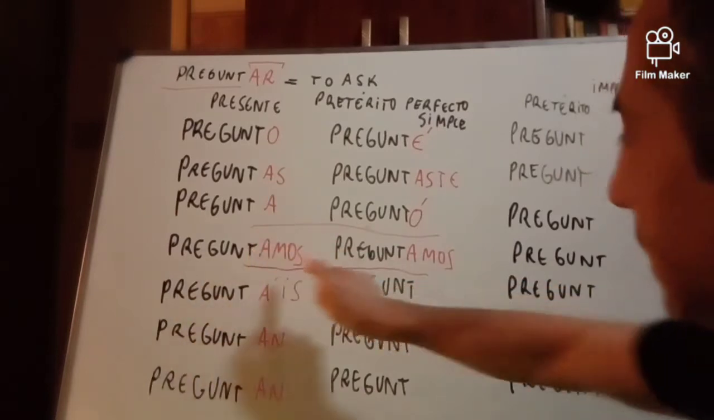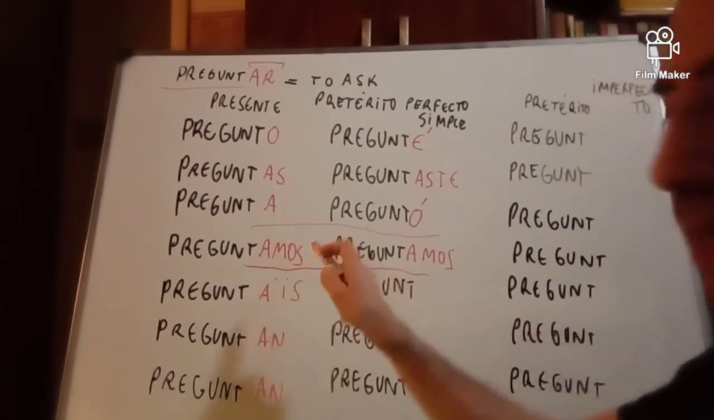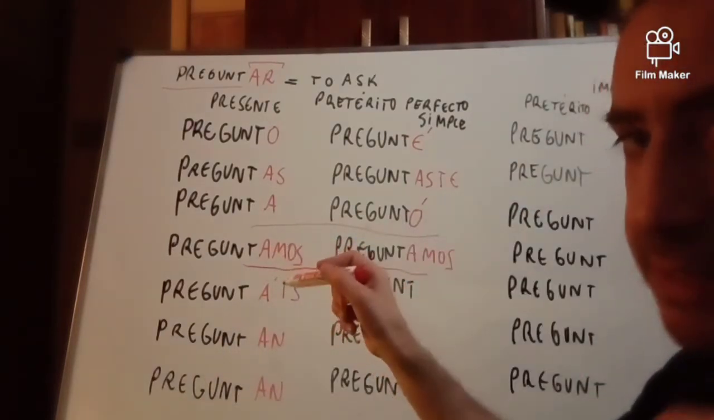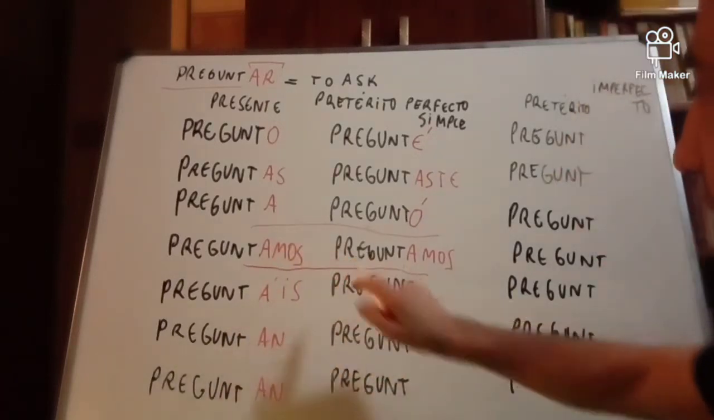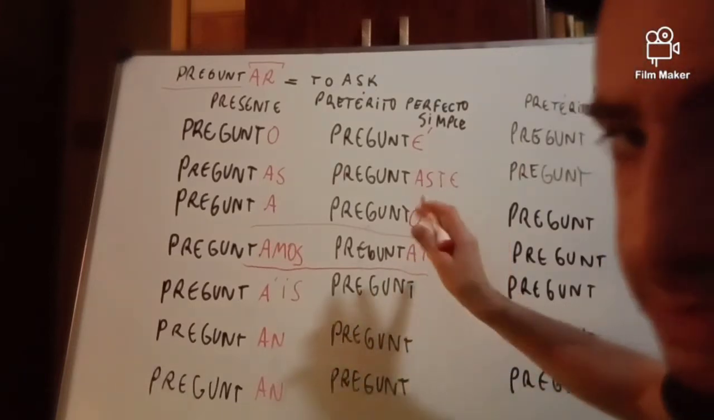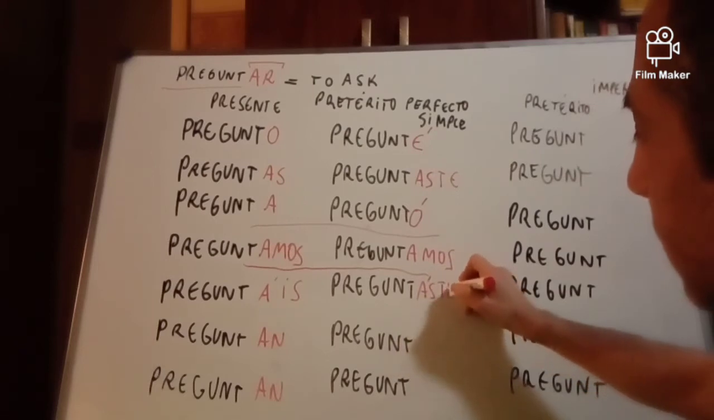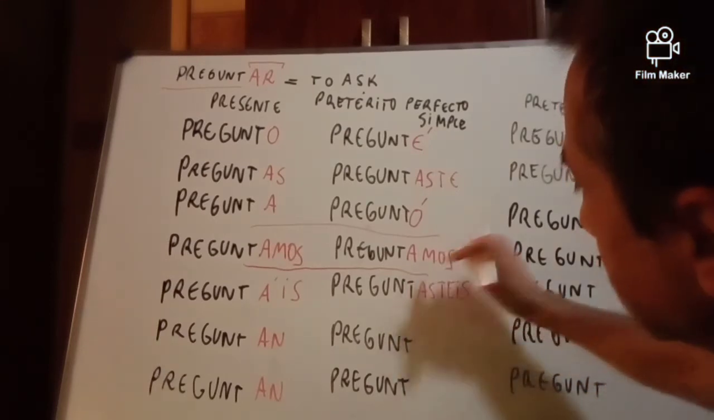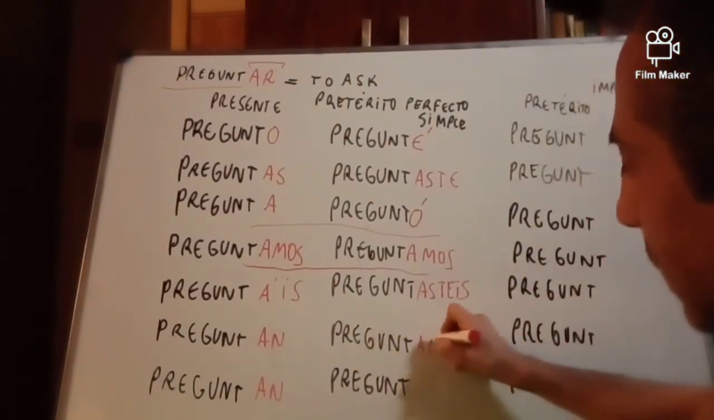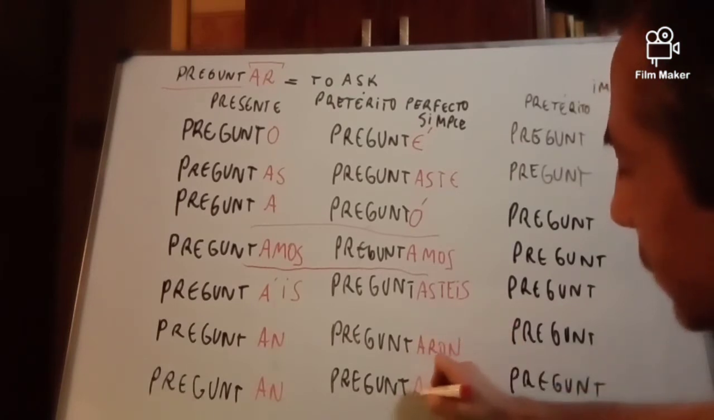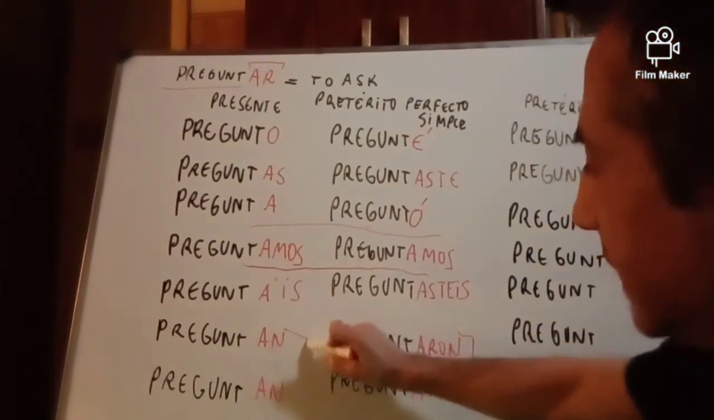You can see that the conjugation is the same in this past and in the present. Preguntamos ayer, we asked a question yesterday. Preguntamos ahora, we are asking questions now. It's the same. As for grammar, of course, not as for meaning. Vosotros preguntasteis. Sorry, the accent doesn't go here. Preguntasteis. Ustedes preguntaron. Ellos, ellas preguntaron. Remember that these always coincide.